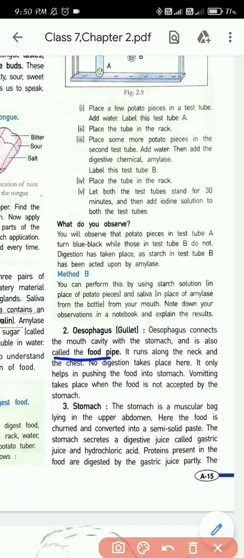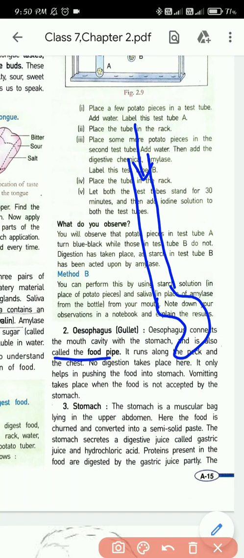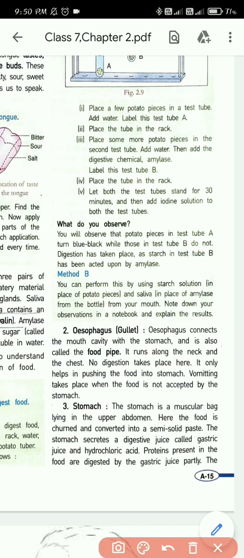So this esophagus is also called the food pipe. Why the food pipe? Because that pipe only allows the food to pass through and helps in reaching the stomach. It does not allow air. For passing the air we have another pipe, the windpipe, known as the trachea. That's a different chapter. Now in digestion, the esophagus only allows food to pass through it, and that's why it's known as the food pipe. So underline the first line till food pipe.